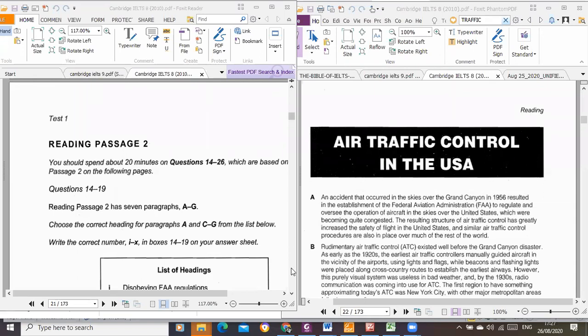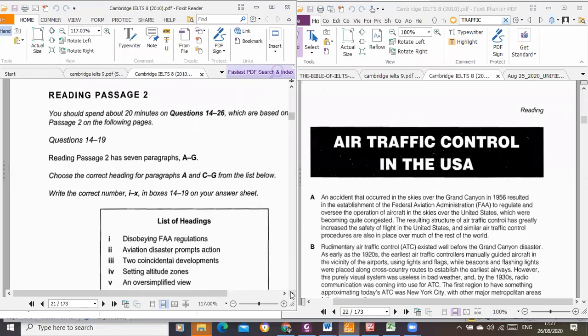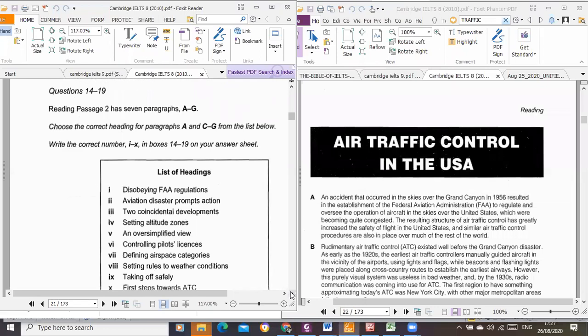So the first question is all about list of headings. It says you should spend 20 minutes on questions 14 to 26, which are based on the passage. So we are going to look at questions 14 to 26 and move on to something different. Okay, so list of headings. Reading passage 2 has 7 paragraphs, A to G. Choose the correct heading for paragraphs A and C to G.